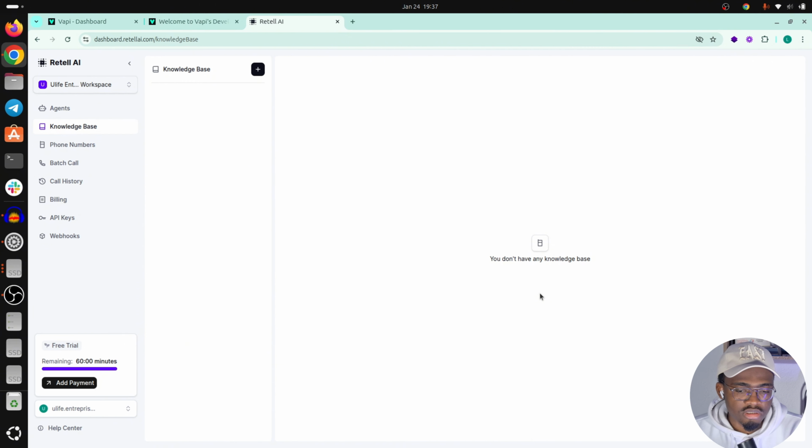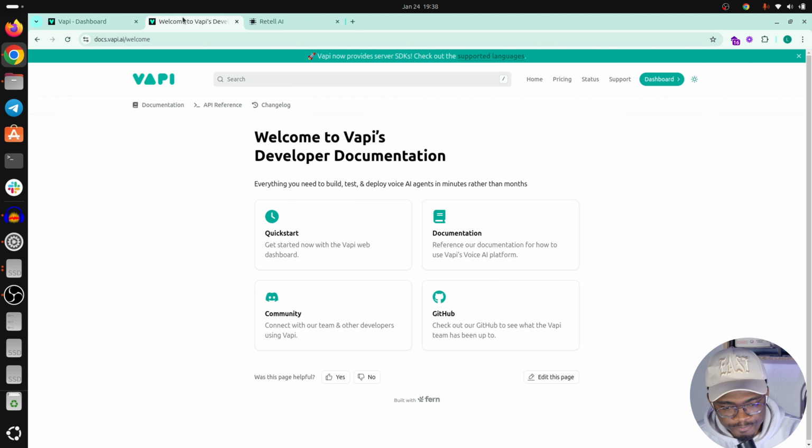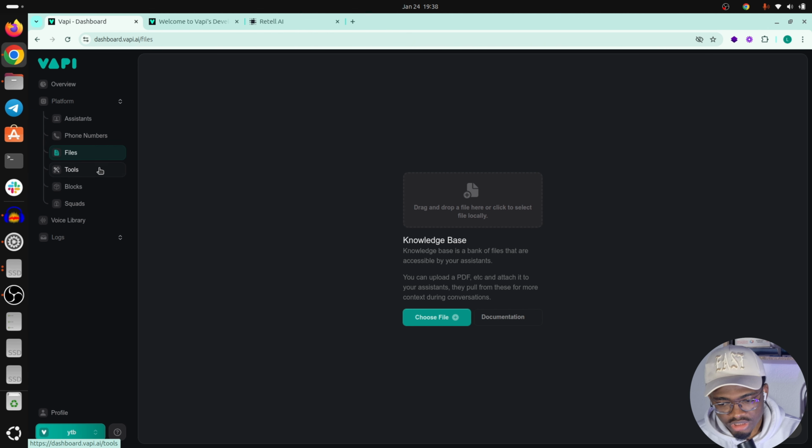So as I mentioned, Retell is actually made to be an end platform that you directly use, and VAPI is made to be an API. So that's the difference. Okay, with that said, we can go to a different functionality. Maybe here, the tools functionality.